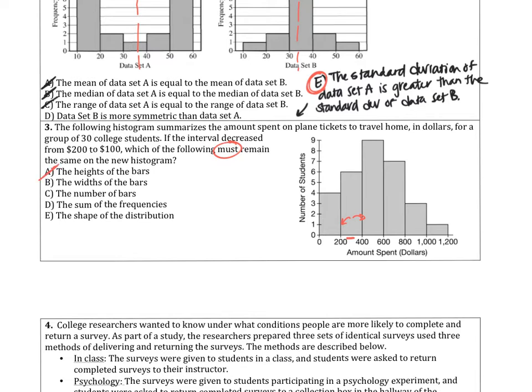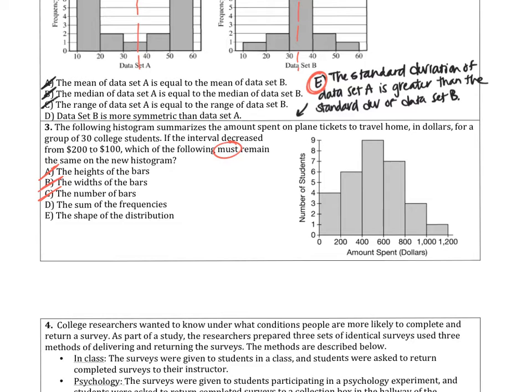The width of the bars is not going to stay the same because we're making them 100 instead of 200. The number of bars must not stay the same because we're going to expand. The sum of the frequencies is, however, going to be the same. We're still displaying the same amount of data, just in a different number of categories. So that's going to be the same.